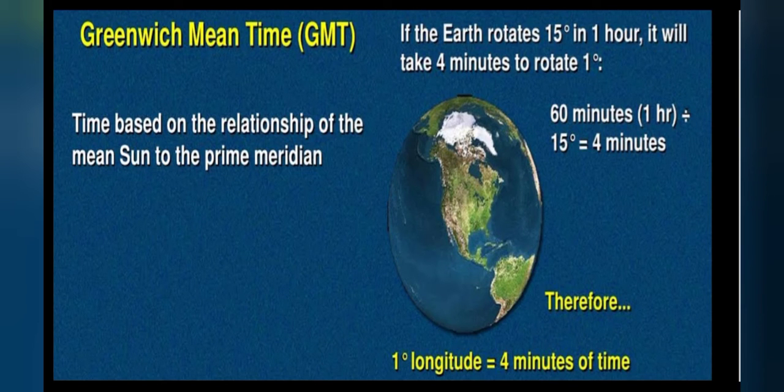Now, GMT, Greenwich Mean Time. Time based on the relationship of the mean sun to the prime meridian. If the earth rotates 15 degrees in 1 hour, it will take 4 minutes to rotate 1 degree. 60 minutes means 1 hour. When we divide it by 15 degrees, it comes to 4 minutes. Therefore, 1 degree of longitude means 4 minutes of time.